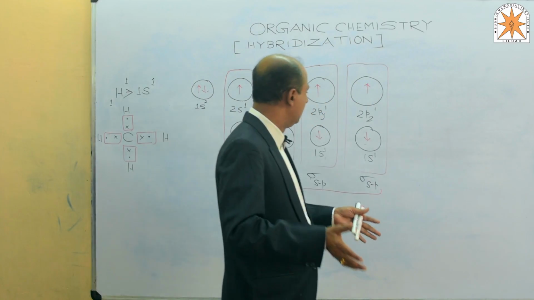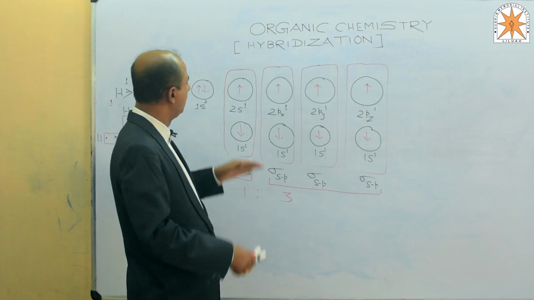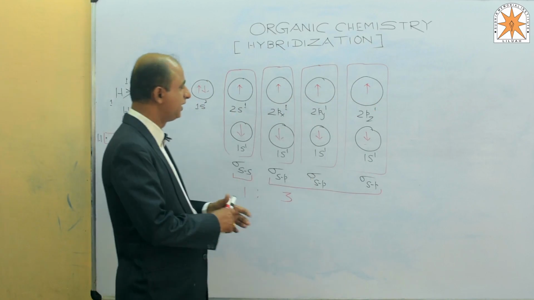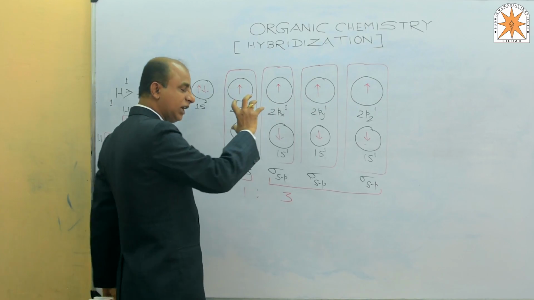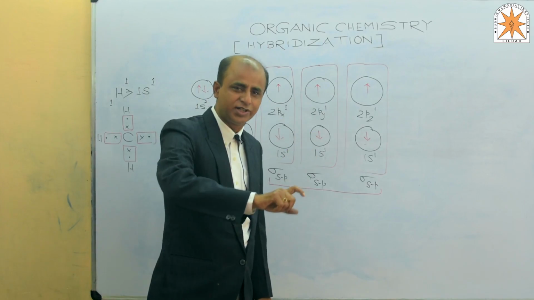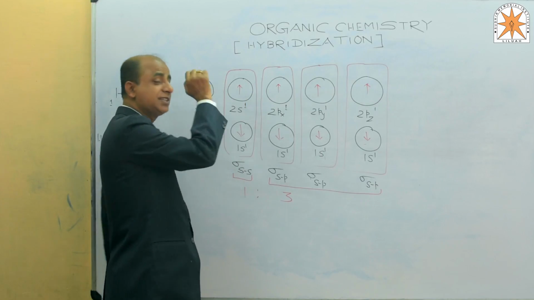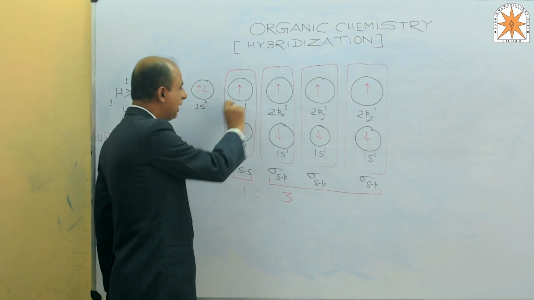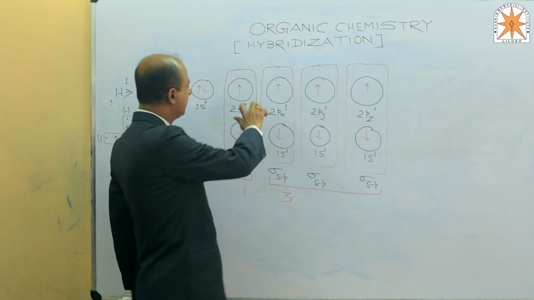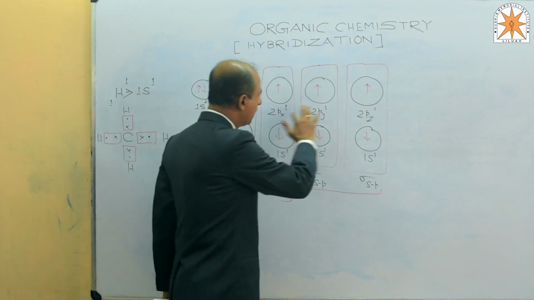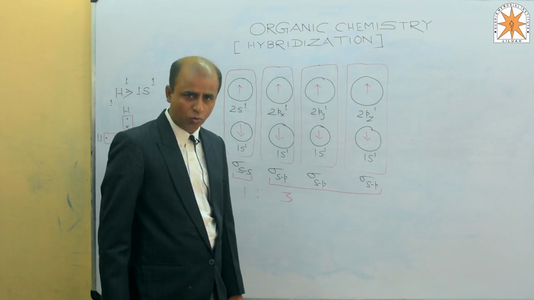Hybridization explains that before taking part in sharing, after the formation of the excited state, the electron present in the 2s subshell, after energy is supplied from outside, gets promoted to the 2pz orbital, and the number of unpaired electrons becomes 4.